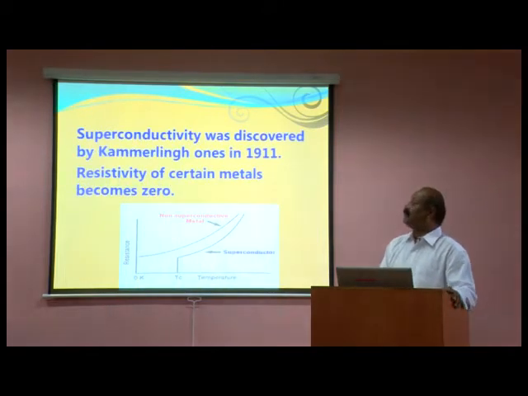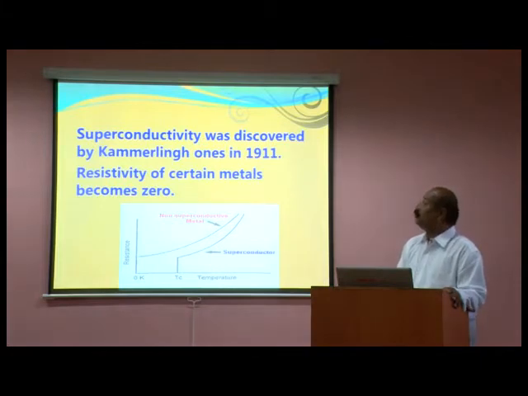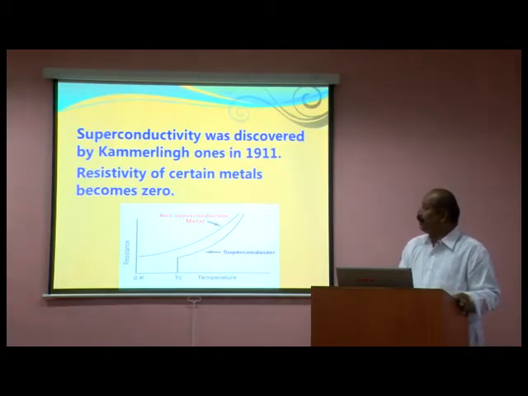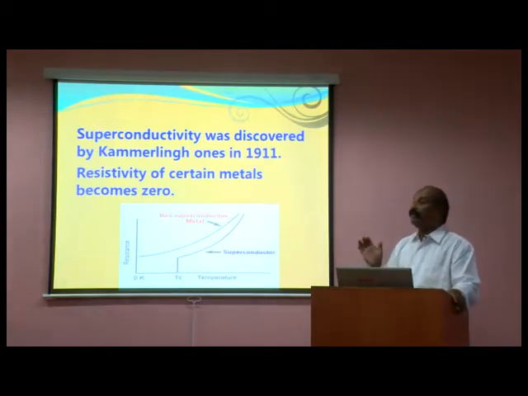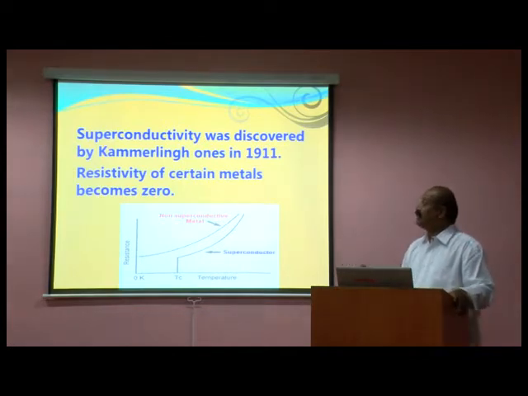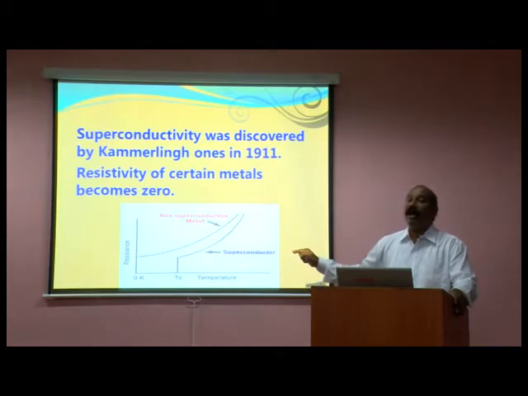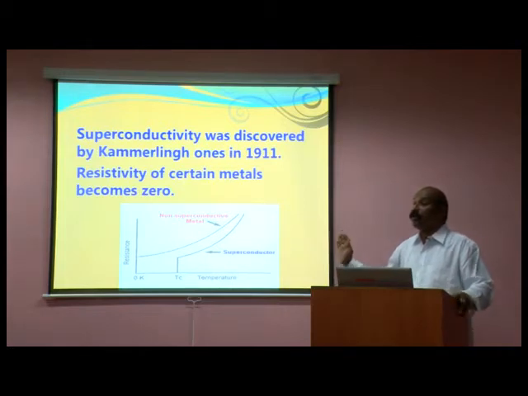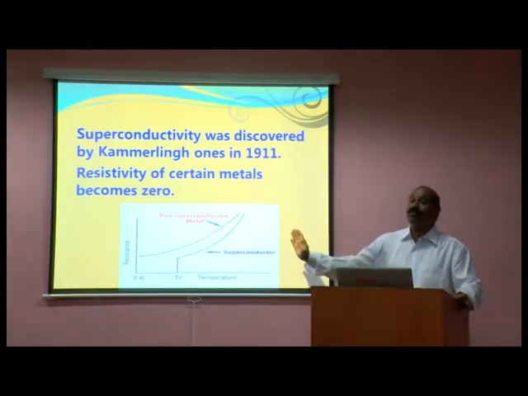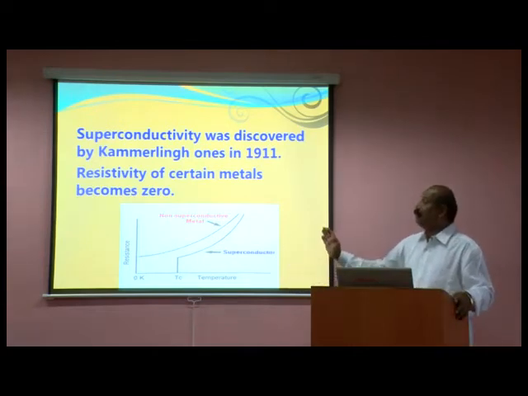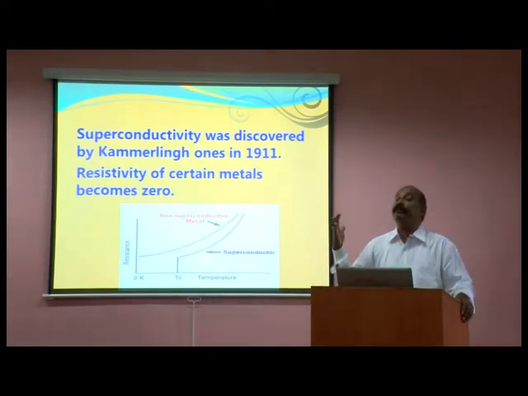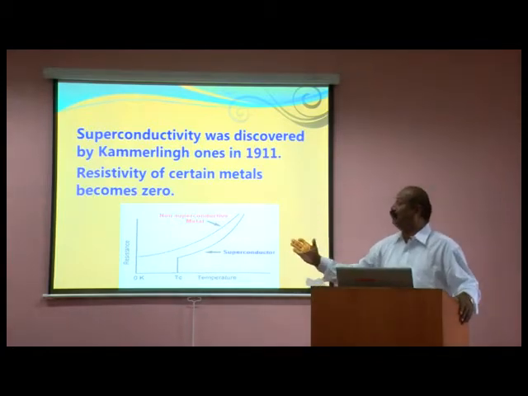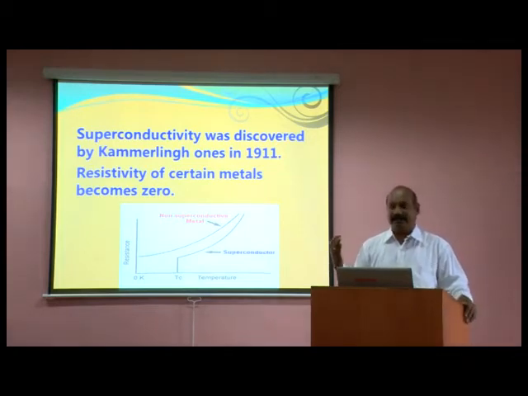Just you can see the difference between a non-superconducting metal and a superconductor. You can decrease the temperature of a certain material towards 0 Kelvin. When it reaches the critical temperature, at that state the normal state of the material changes into the superconducting state. For a material which does not possess the superconducting property, even if you reduce the temperature to 0 Kelvin, it will not show superconducting behavior.